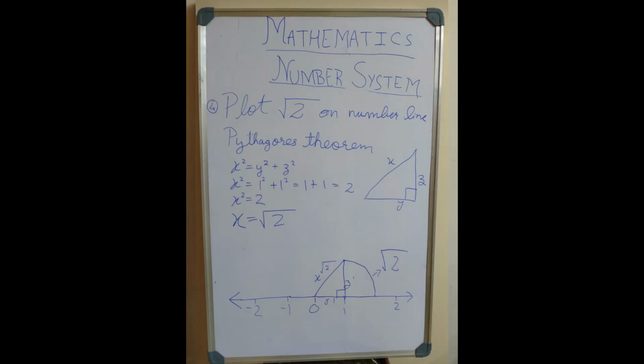Now let us plot square root of 2 on the number line. We use the Pythagoras theorem in a right angle triangle. Pythagoras theorem is x square is equal to y square plus z square. If y is the base and z is the height, then x square is equal to 1 square plus 1 square, which is equal to 1 plus 1, which is equal to 2. Now x square is equal to 2, so x is equal to square root of 2.